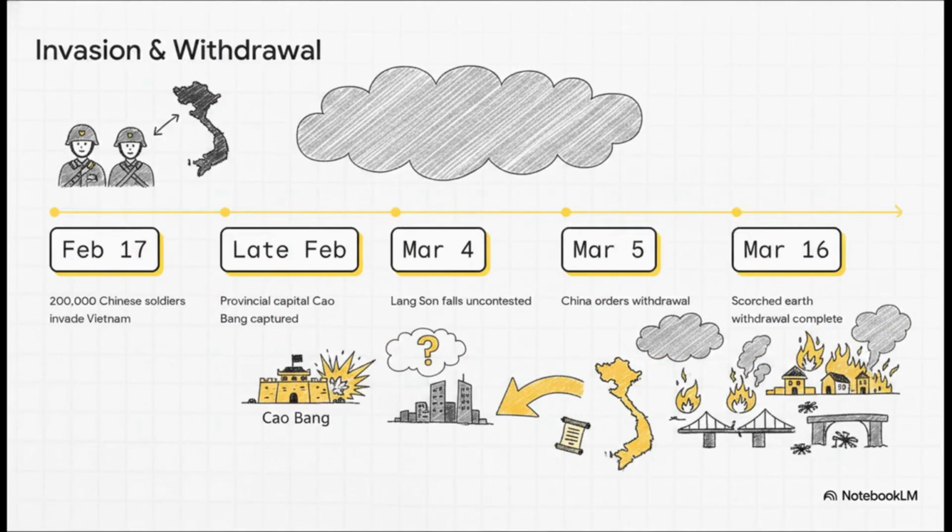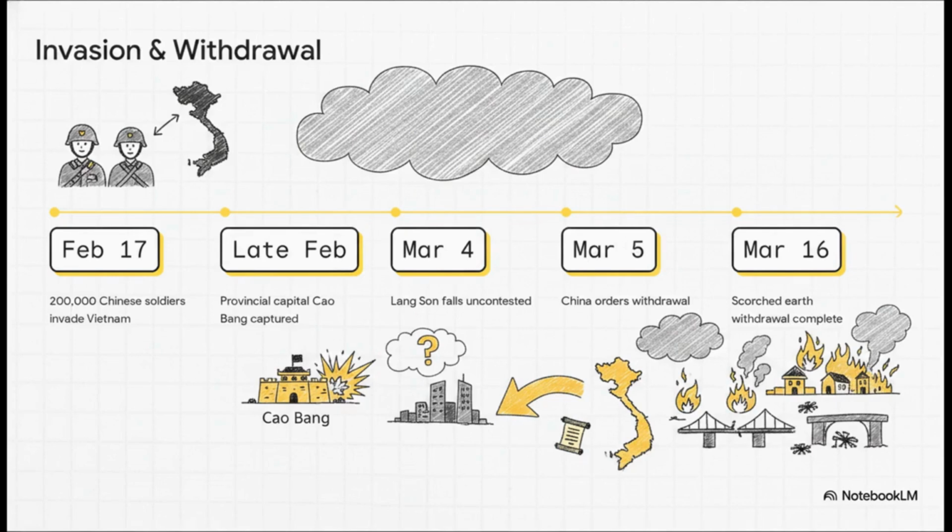China's stated goal for this limited invasion was to force Vietnam to pull its troops out of Cambodia to defend their homeland. Less than 2 weeks in, the Chinese captured the provincial capital of Cao Bang. They were hoping to lure the main Vietnamese forces into a huge city battle at Lang Son. But Vietnam had a totally different strategy. They kept the fighting in the rural areas and completely refused to take the bait. Because of that, the city of Lang Son fell relatively uncontested on March 4th.